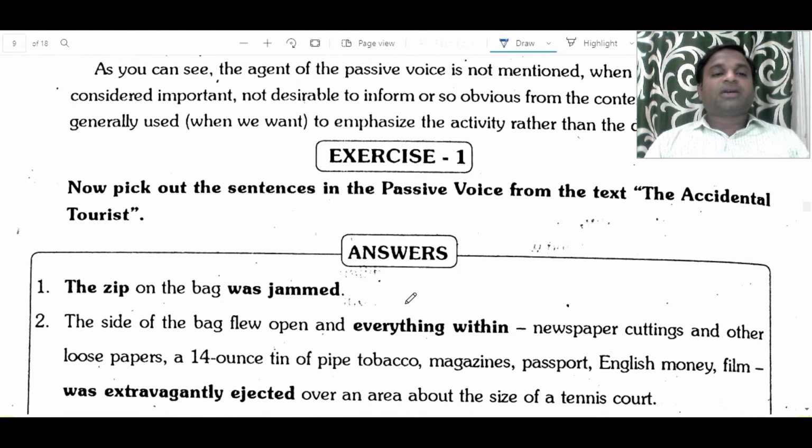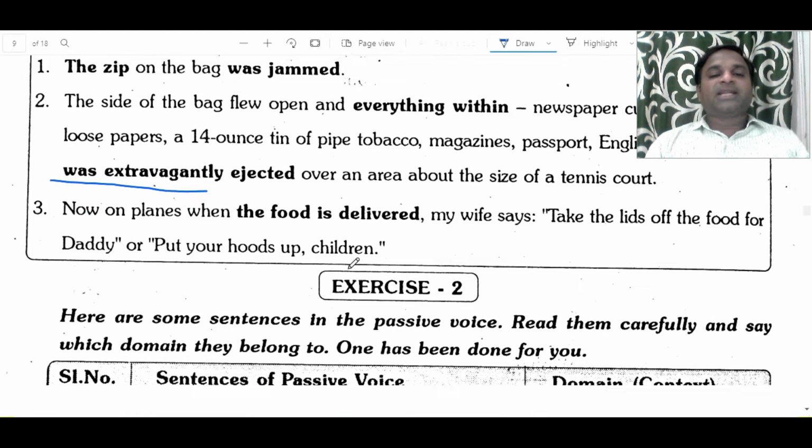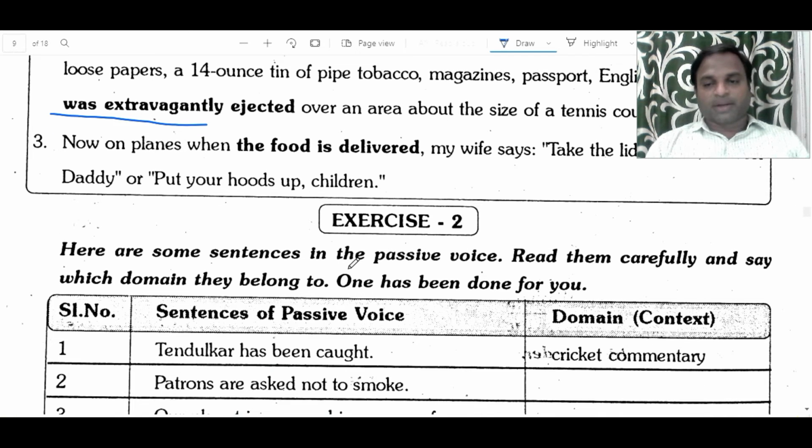Pick out some sentences in the passive voice from the text Accidental Tourist. The jeep on the bag was jammed. The side of the bag flew open and everything within, newspaper cuttings and other loose papers, a 14-ounce tin of pipe tobacco, magazines, passport, English money, film was extravagantly ejected over an area about the size of a tennis court. Now on planes when the food is delivered, my wife says, take the lids off the food for daddy or put your hoods up, children.